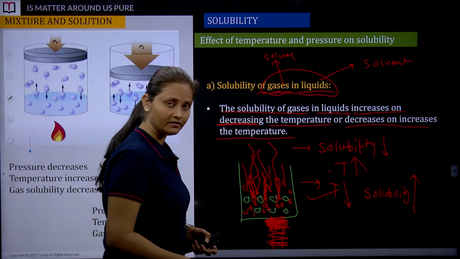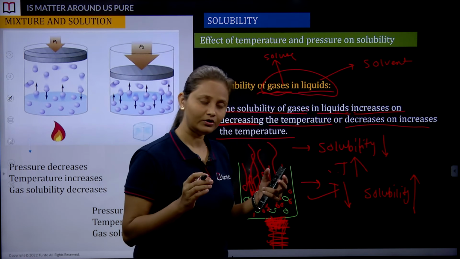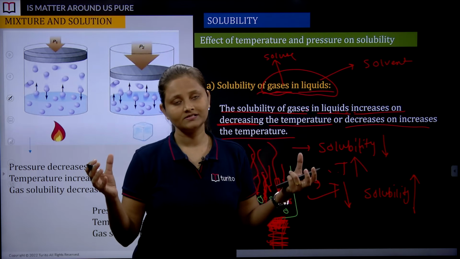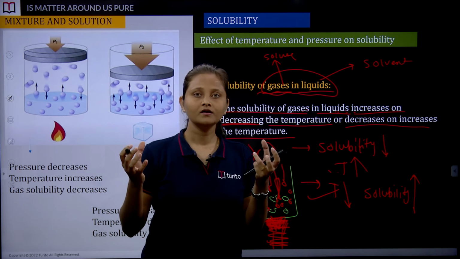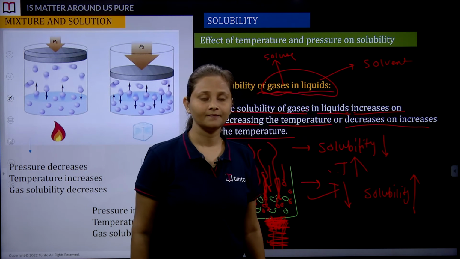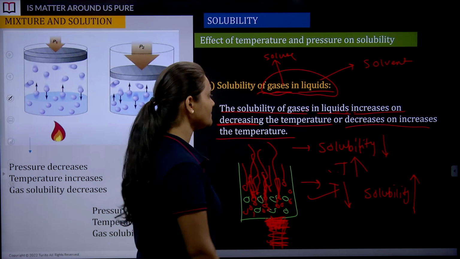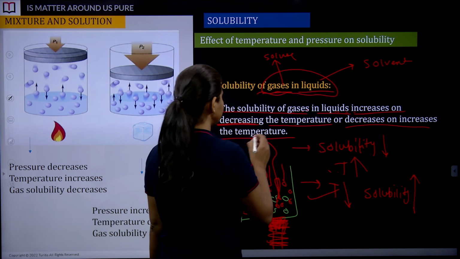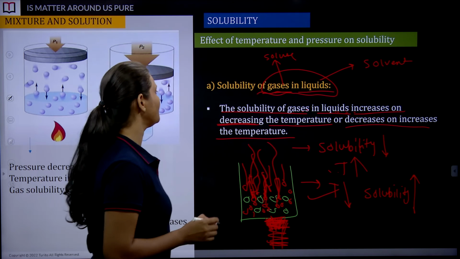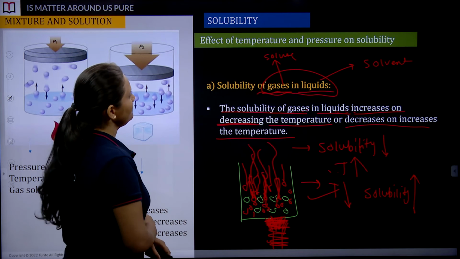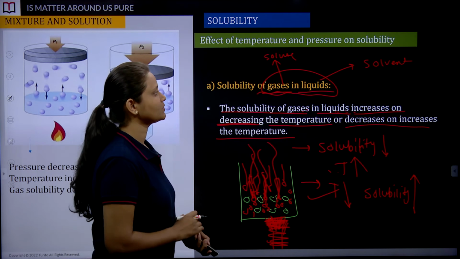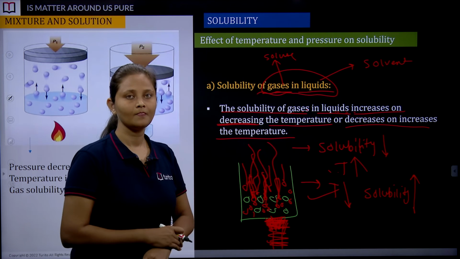If you decrease the temperature, kinetic energy is reduced. The movement of these gaseous particles is reduced, and they come towards each other, and that's how the solubility increases. Understood? Or it decreases on increasing the temperature. Is there any doubt? Is there any problem, students? All right. Make a note of this. Quickly you can make a note of this.